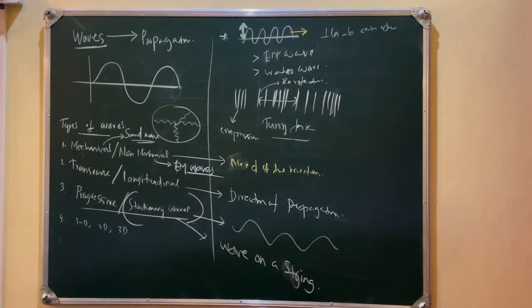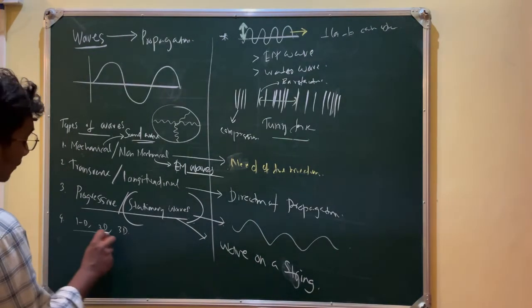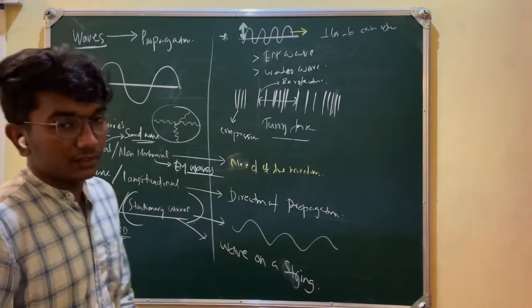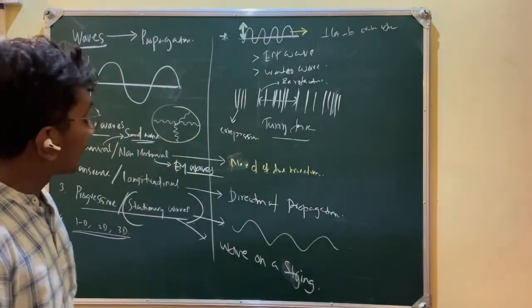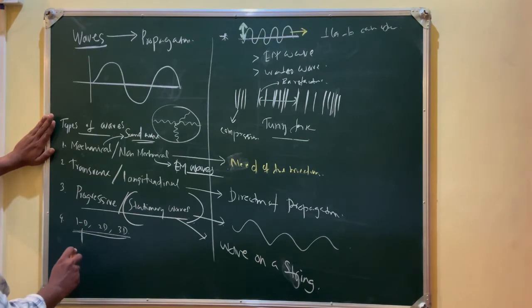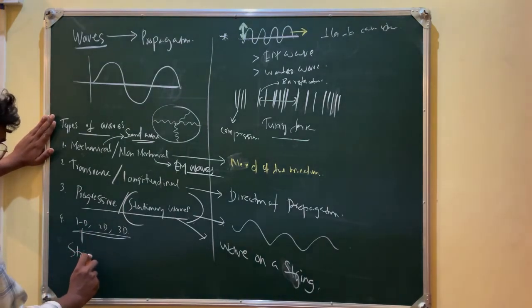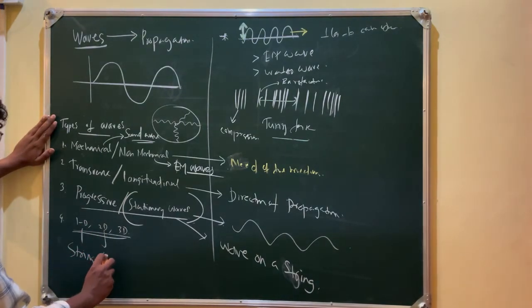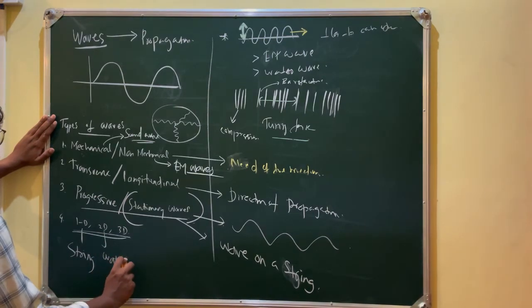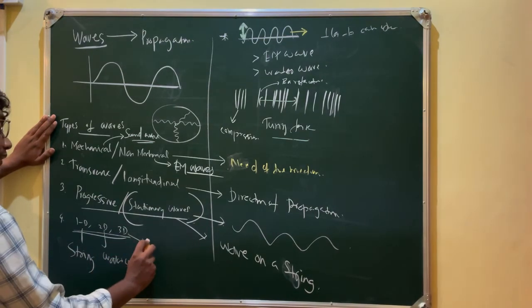And next is one-dimensional, two-dimensional and three-dimensional waves. From the name itself, it is very clear. One-dimensional wave: wave on a string. Two-dimensional wave: water wave. And three-dimensional wave: electromagnetic wave.